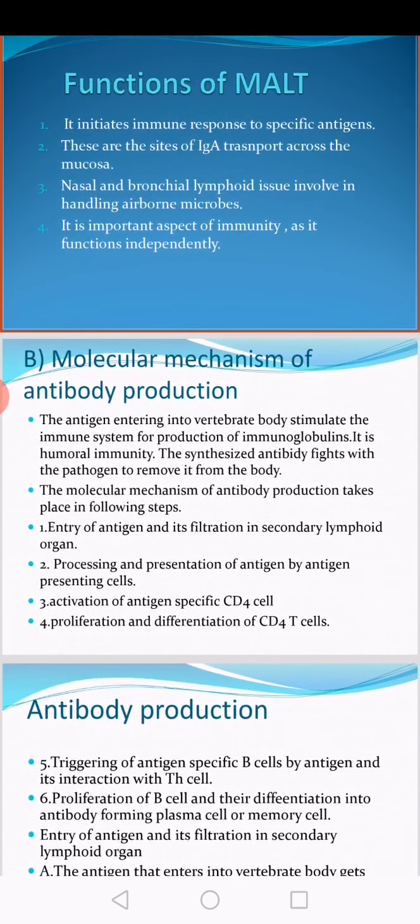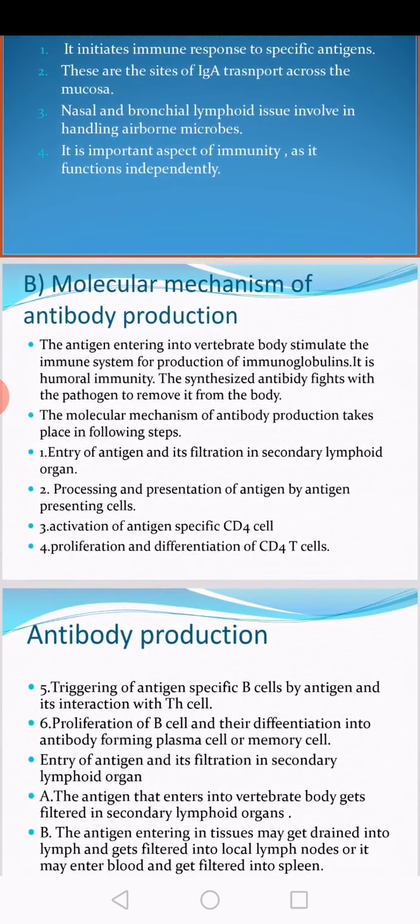Now we are studying the next point. What is the molecular mechanism of antibody production? We know that whenever there is contact with an antigen, there is a production of immunity. So which immunity is there? Either CMI or AMI: cell mediated immunity, or humoral immunity, which is antibody mediated immunity.